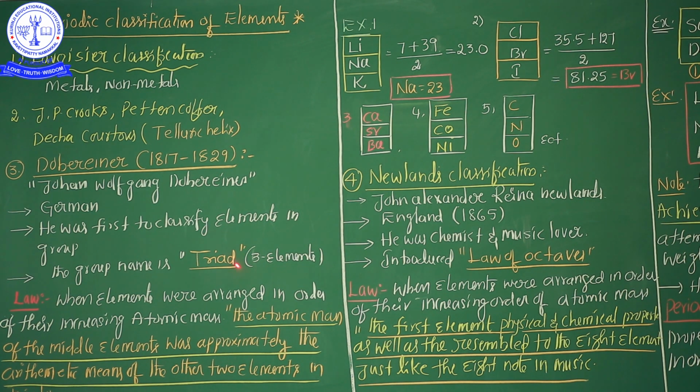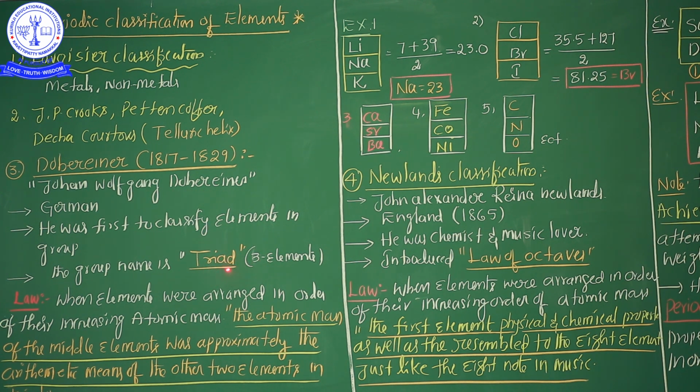Listen very carefully. Triad means three elements arranged in increasing order of their atomic masses. The initial scientists did classification of the elements based on the increasing order of atomic masses. Very important point.